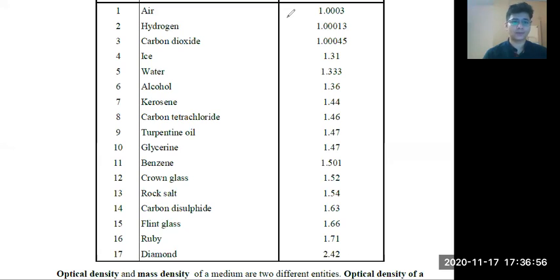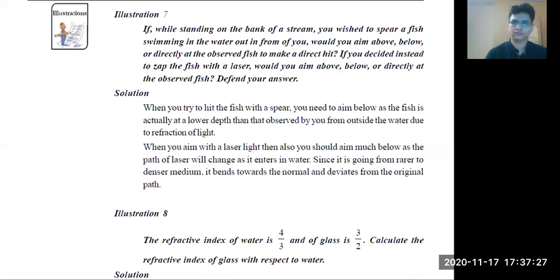Now, after knowing the basic concept about refractive index and refraction, there's a phenomenon called total internal refraction. How many of you remember that? Sorry, total internal reflection. Yes, total internal reflection. Very good. We will discuss that, but before that, let's try to solve one problem. We will see the application of refraction.